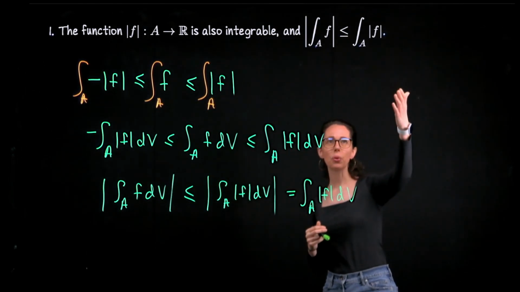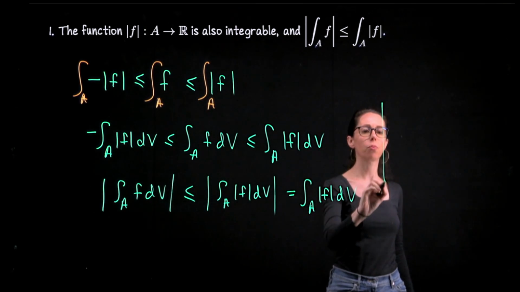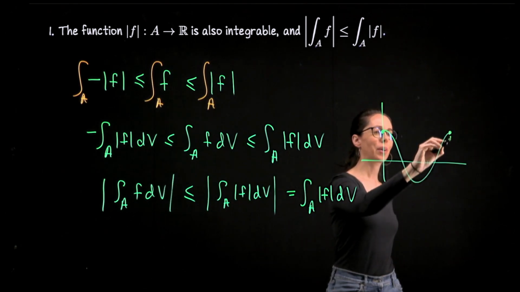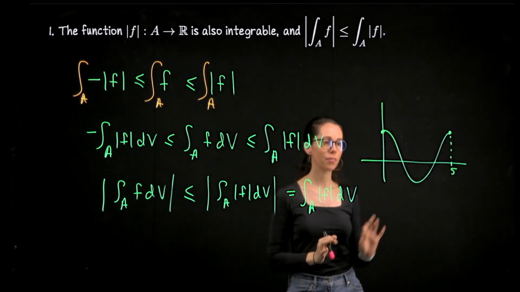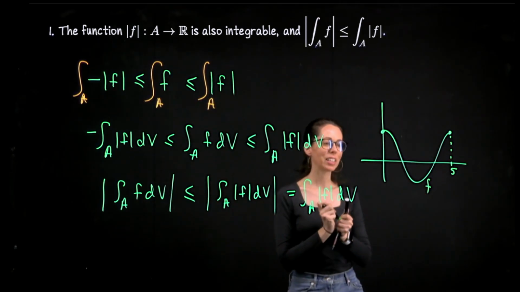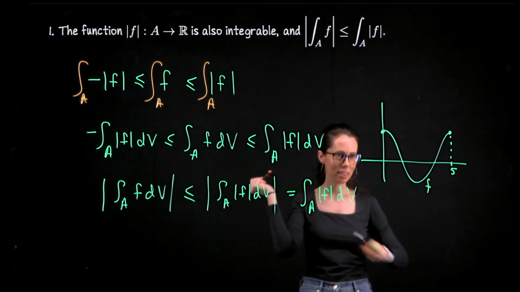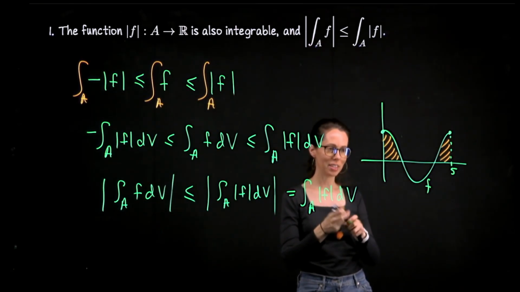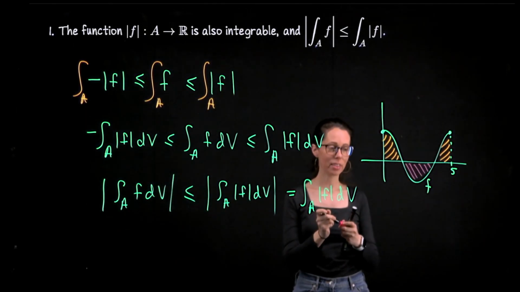This is a result that's easy to quickly remind yourself of if you're ever like, oh, am I getting it turned around? Just sketch a function of one variable. Say I have this function as my original f, maybe going out to 5. So if I wanted to compute the integral of this function f from 0 to 5, what am I going to be computing? It is this positive area plus this positive area, but minus the area that's down in the 4th quadrant because we have signed area in this computation.